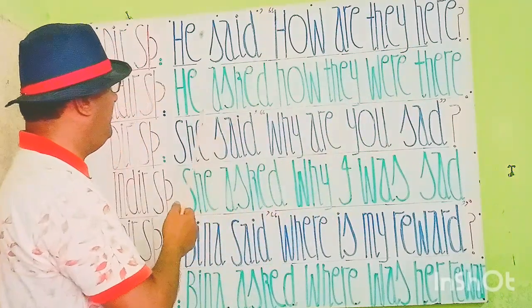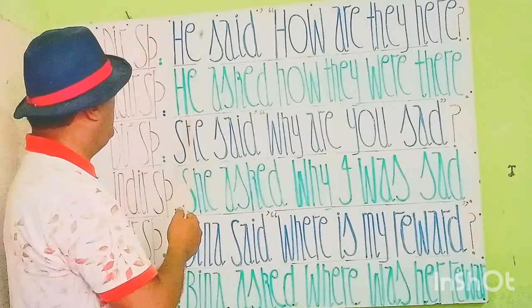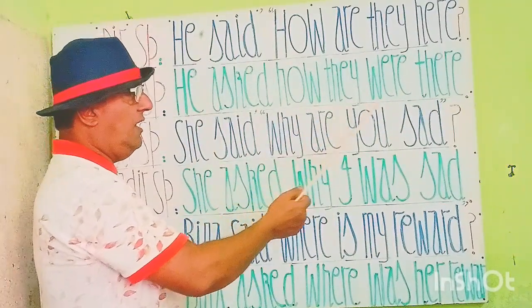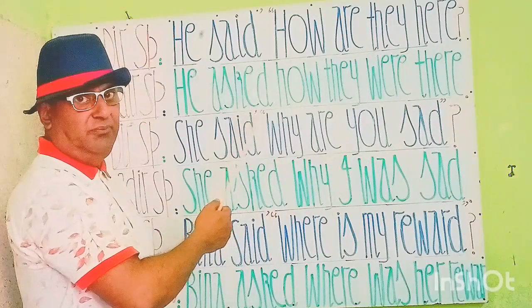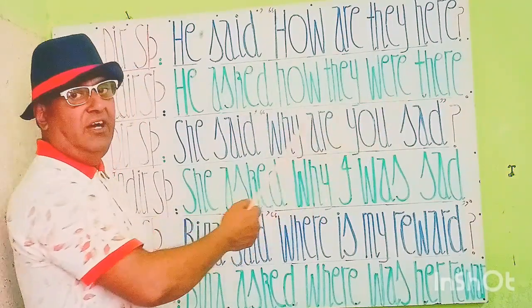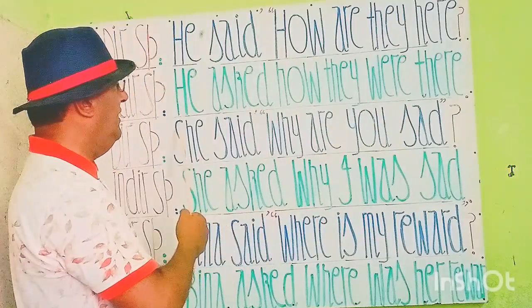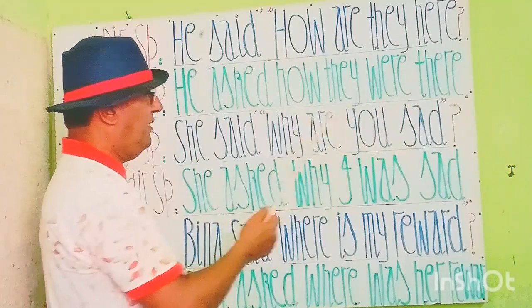Let's read this positive statement again. He asked how they were there. He asked, how they were there. How they were there. He asked how they were there.